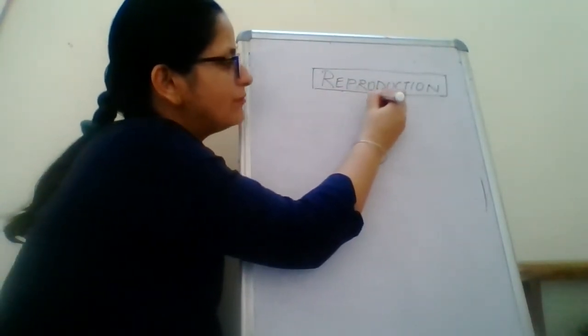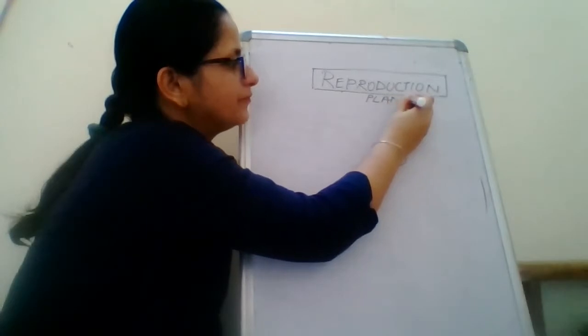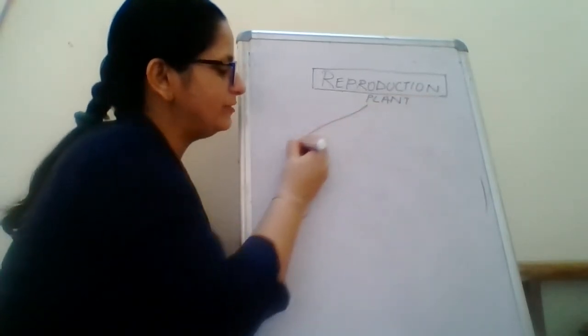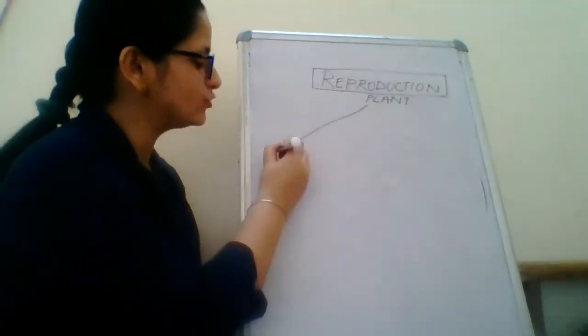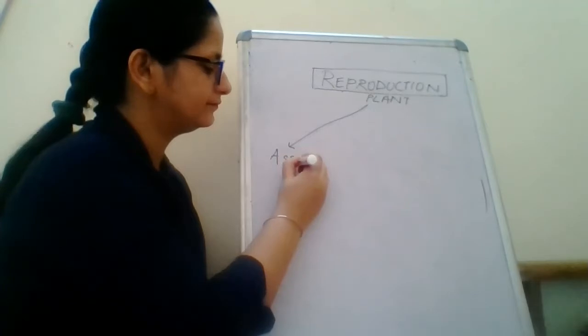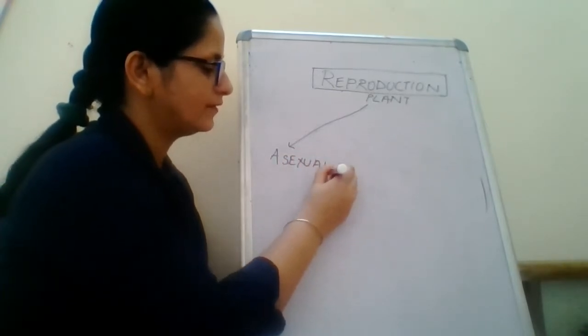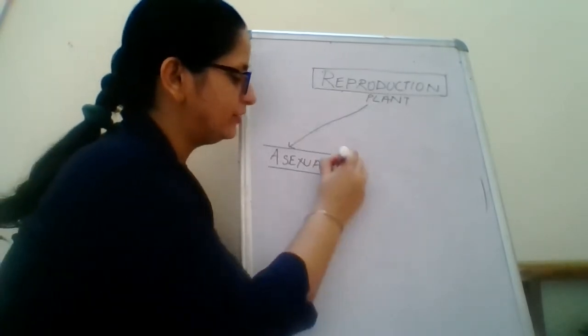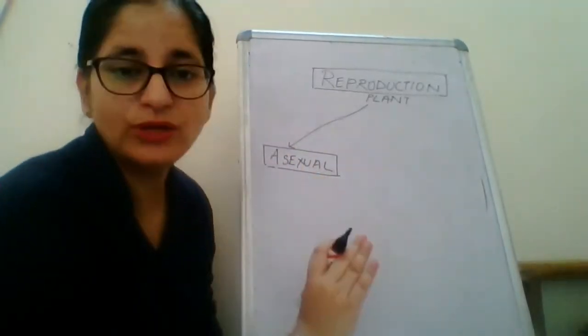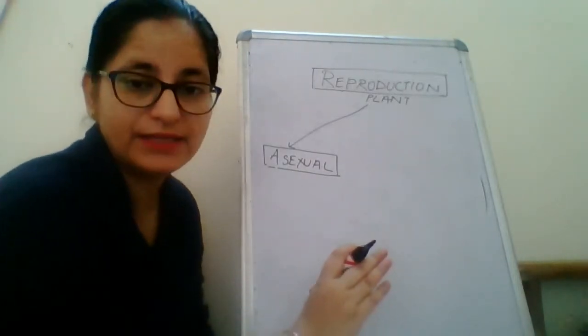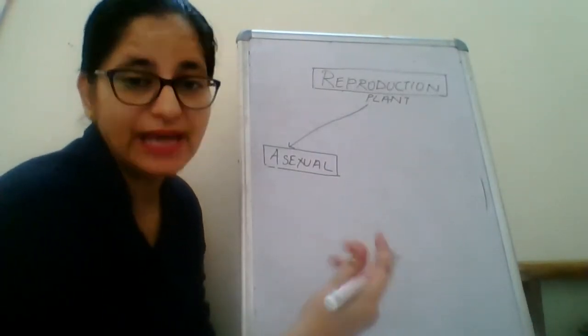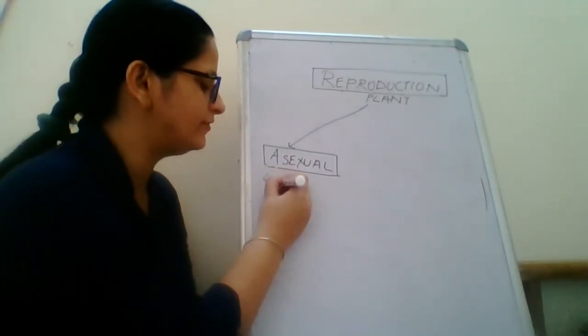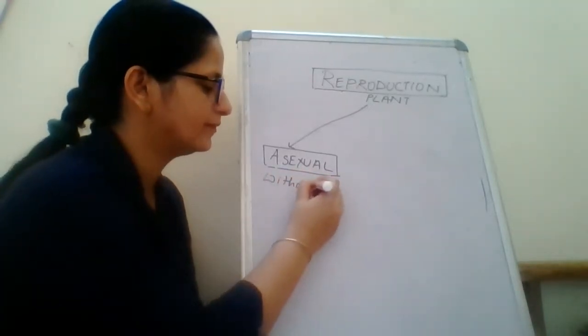First is the asexual method. Asexual method of reproduction means reproducing without seeds.